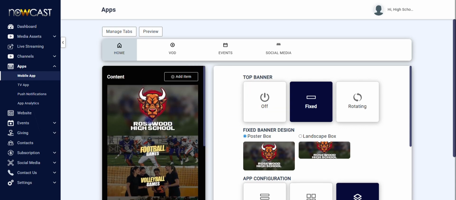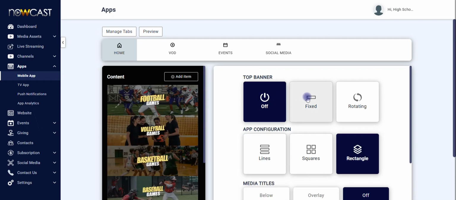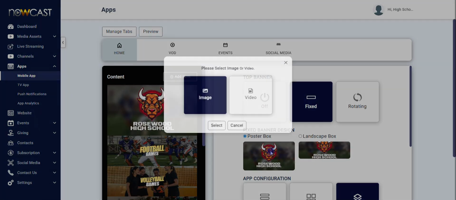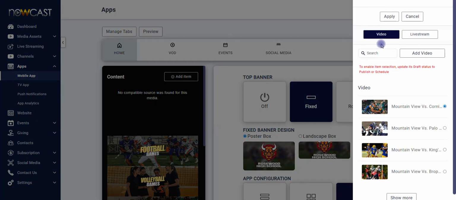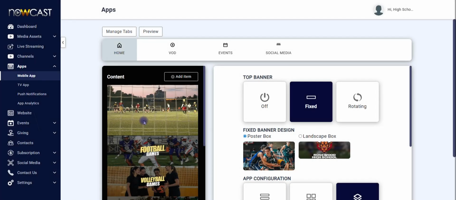If you want the banner off, click turn off. If you want the banner on, turn it back on. You may even want a video to be your banner. That's no problem at all. You simply click the video that you want to be your video header, and that will solve that problem.